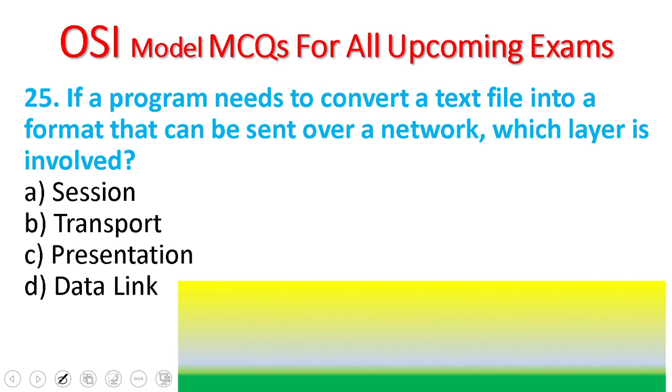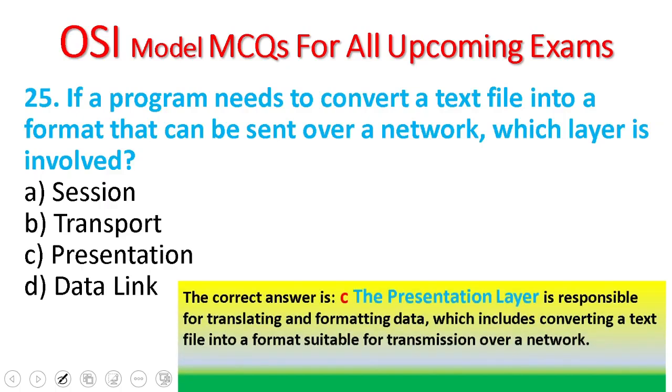25. If a program needs to convert a text file into a format that can be sent over a network, which layer is involved? Session, transport, presentation, data link. The presentation layer is for translating and formatting data, which includes converting a text file into a format suitable for transmission over the network in the OSI model. So, the presentation layer is involved.